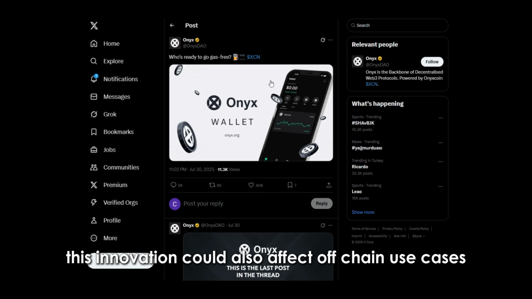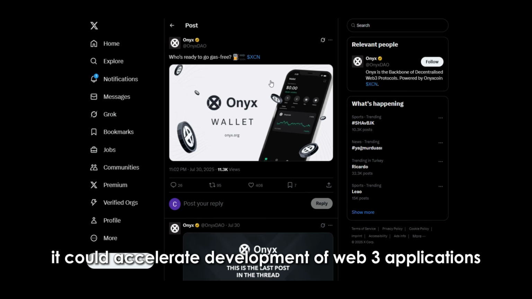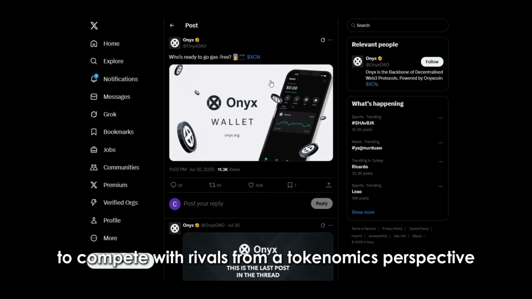This innovation could also affect off-chain use cases. If XCN integrates support for gas-free off-chain transactions, it could accelerate development of Web3 applications like NFT platforms, in-game asset transfers, or real-world asset tokenization by offering cost-free infrastructure to compete with rivals.